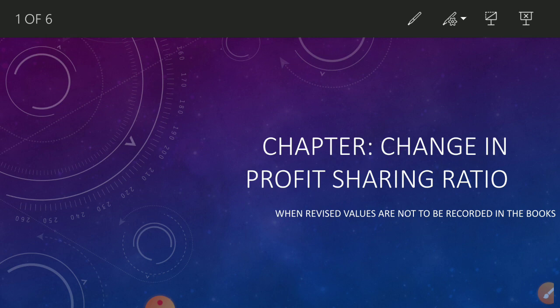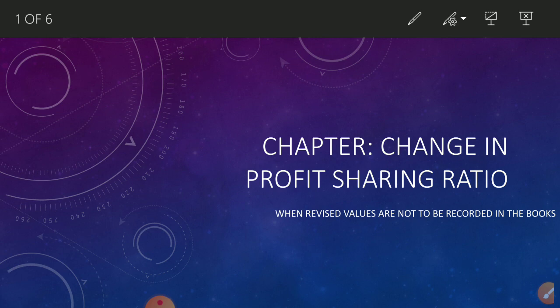So when they decided a change in profit share ratio, and they see the value of the assets is increasing or decreasing, and liabilities also, whether increasing or decreasing, they want to go with the new value. Then we studied what the treatment is. Now today, what to do when revised values are not to be recorded in the books.